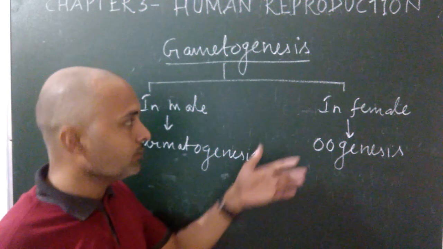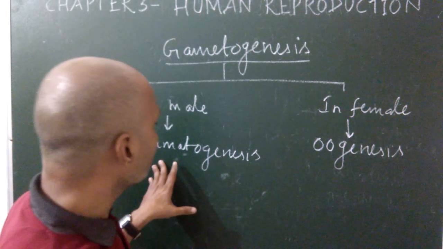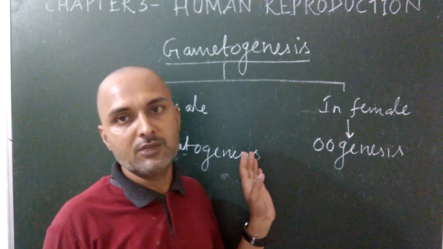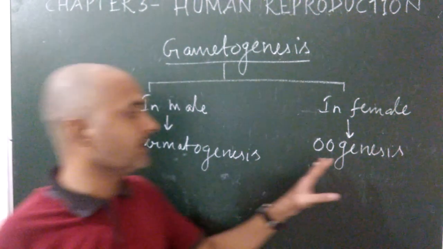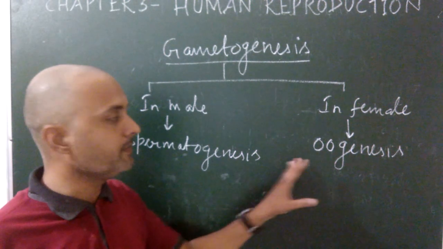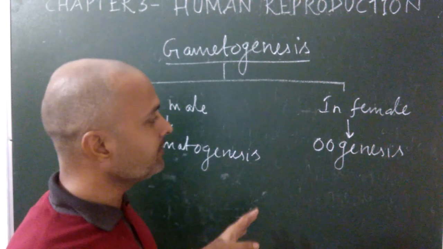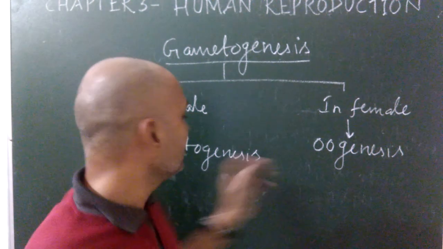Once again, there are two types of gametogenesis. One is found in human male, known as spermatogenesis, and the other is found in human female, known as oogenesis.